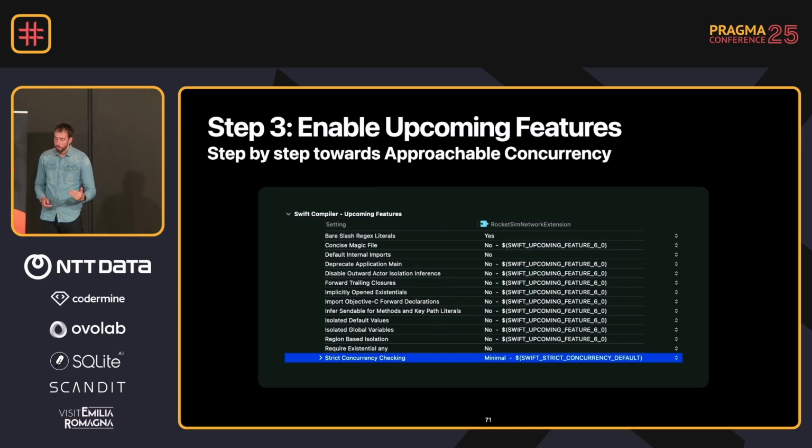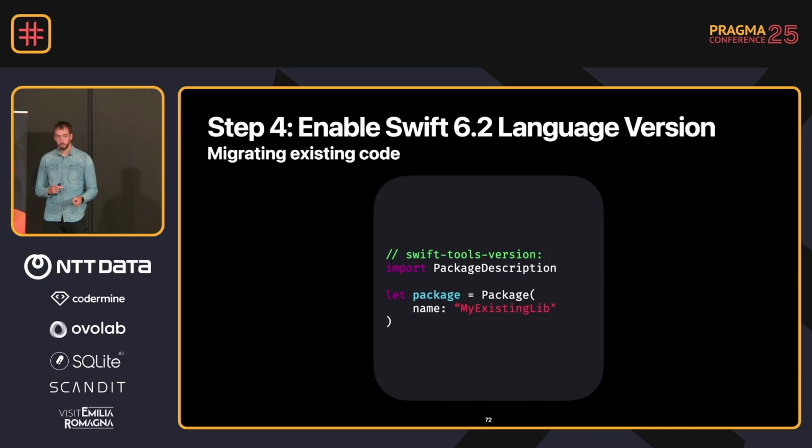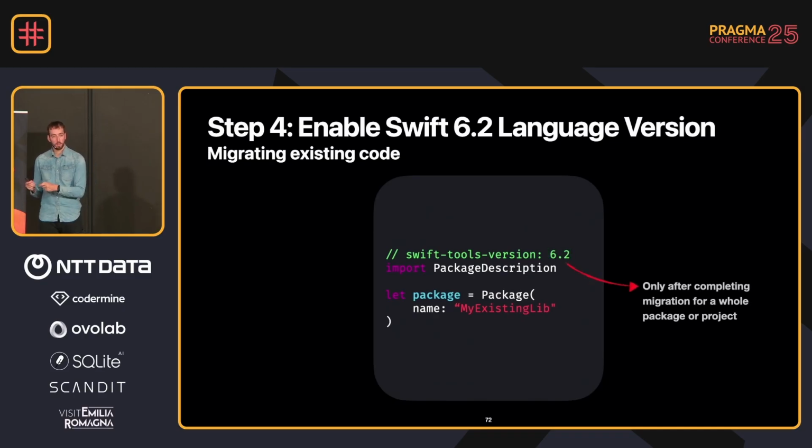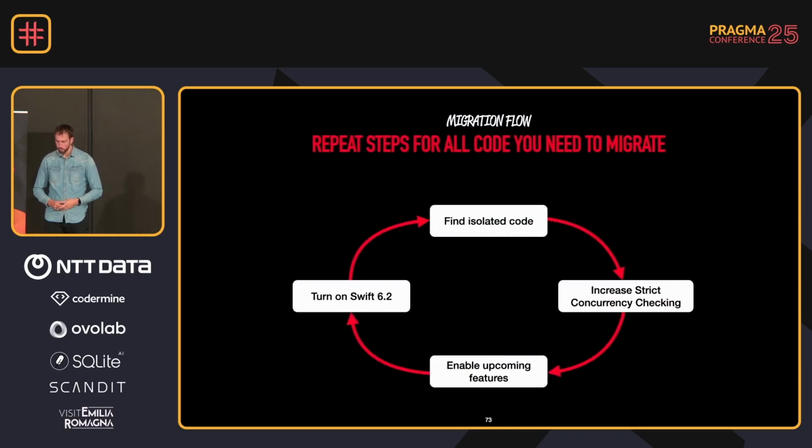Then enable the upcoming feature that you want to migrate to. It's a bit of a chicken and egg problem, because some of the upcoming features require Swift 6.2, but sometimes you don't want to enable 6.2 before enabling an upcoming feature. But be aware that you need to do this as part of the migration. And this could be a loop. You find the isolated code, you increase the strict concurrency checking, you enable an upcoming feature, and you turn on Swift 6.2. And you repeat. Maybe I should add: open a PR in between. But this could be a repetitive story.